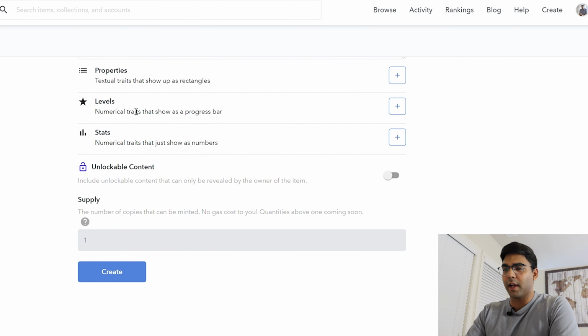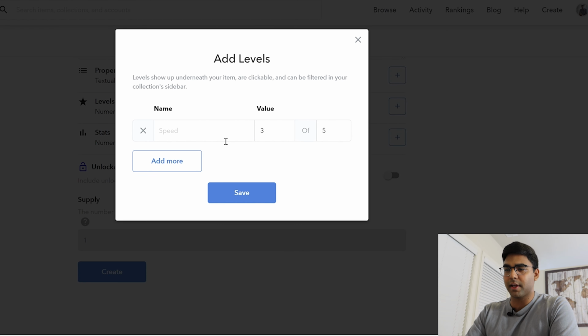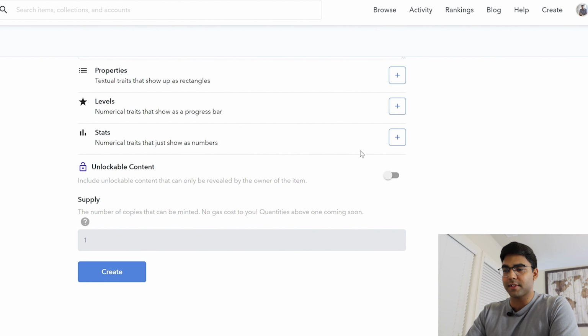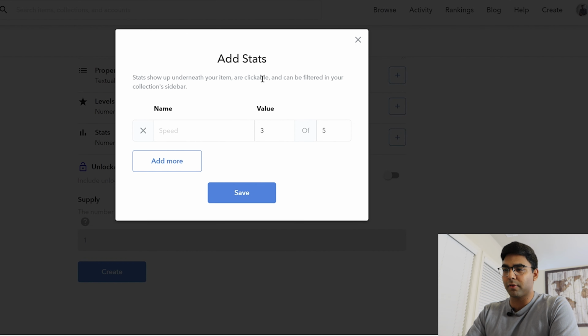And if you scroll down, you got levels. So when you press over here, you have speed, value, and for example 3 of 5 or 1 of 5 or 1 of 6, etc. And so X that out, and then you have stats, numerical traits that show up as numbers. And so similar over here, but you can add your details over here.